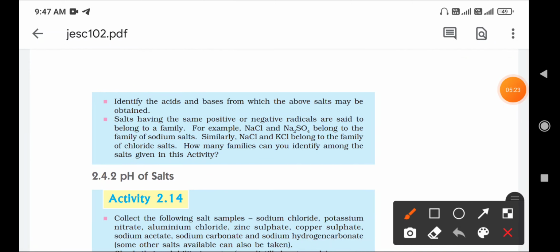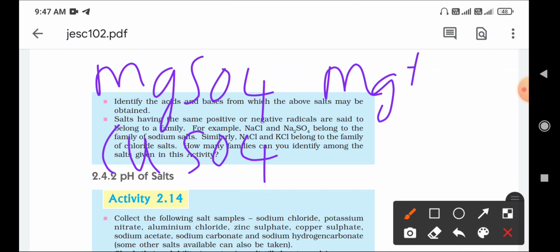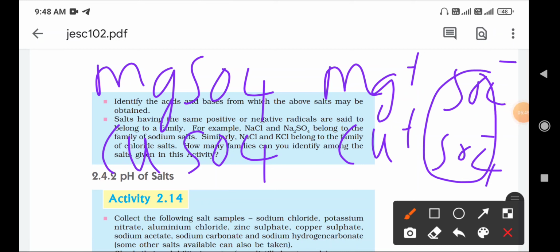Another example: magnesium sulfate and copper sulfate. In this, Mg is positive and copper is positive, with sulfate negative ions. We call this the sulfate family of salts, the sulfate, SO4 family. We can give different types of examples here.